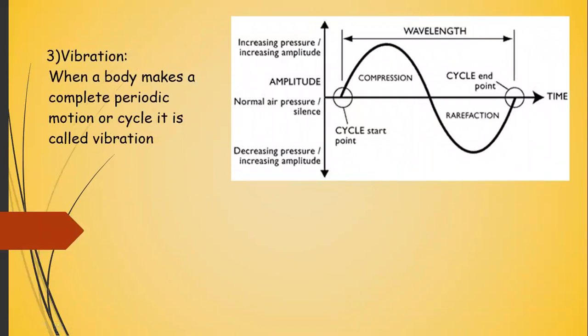Next is vibration. When a body takes a complete periodic motion or a cycle, it is called vibration. You can see that if it is starting from here, this is also called a cycle and this is also called vibration. Vibration is one complete round trip. It means if the body is starting from this point, it takes a round trip and comes back to its initial point. So that is a cycle, right? A cycle is one complete periodic motion.